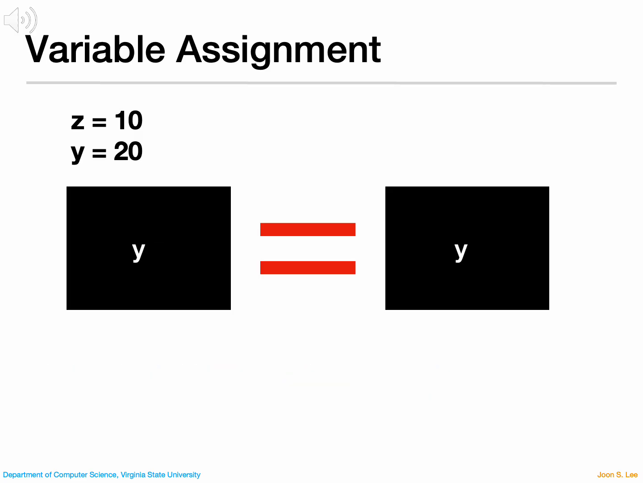Even in a case like y = y, the two y's mean different things. The left y means the memory location. The right y means the value stored there. So when we write y = y + 1, it means take the current value of y, add 1, and then store the new value back into the memory location called y, replacing the old one. Similarly, x = z + y means take the current values of z and y, add them together, and store the result in the memory location labeled x.